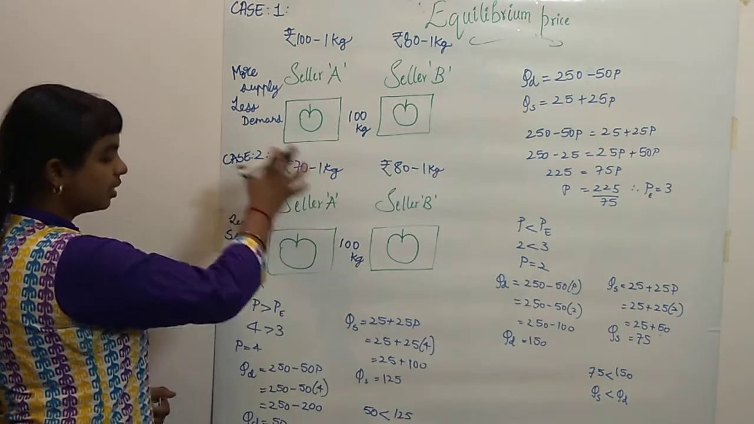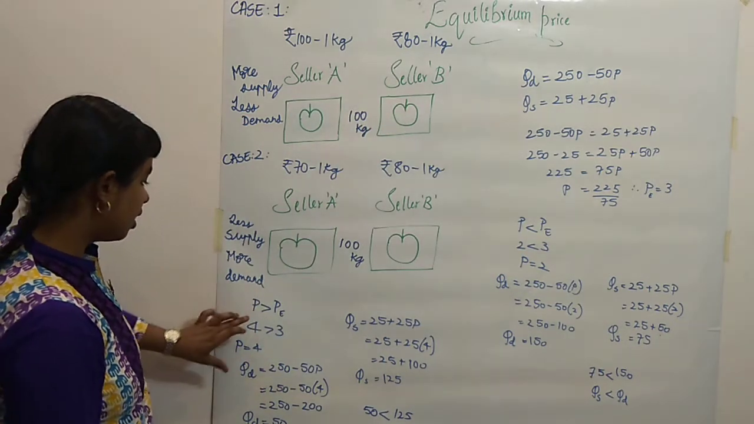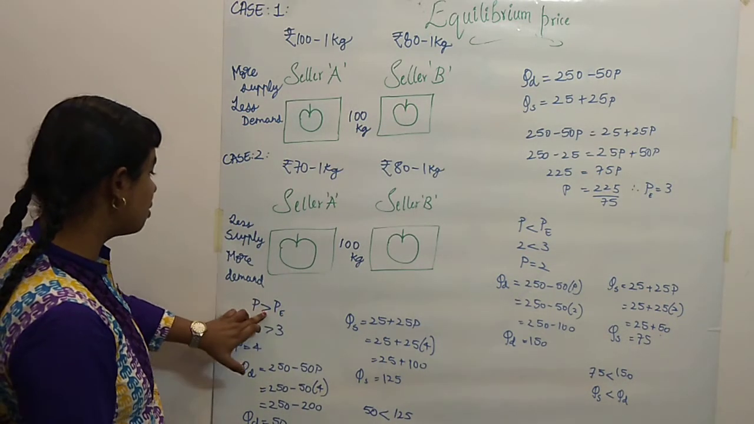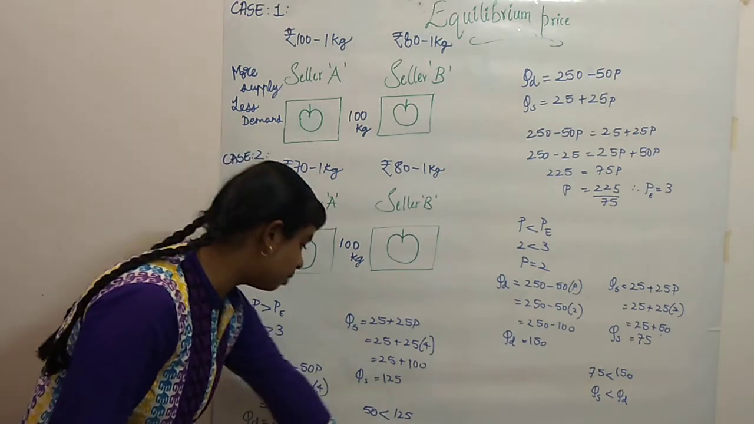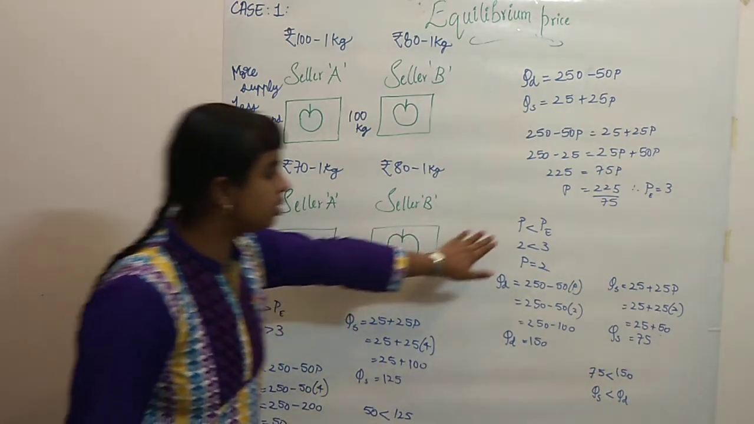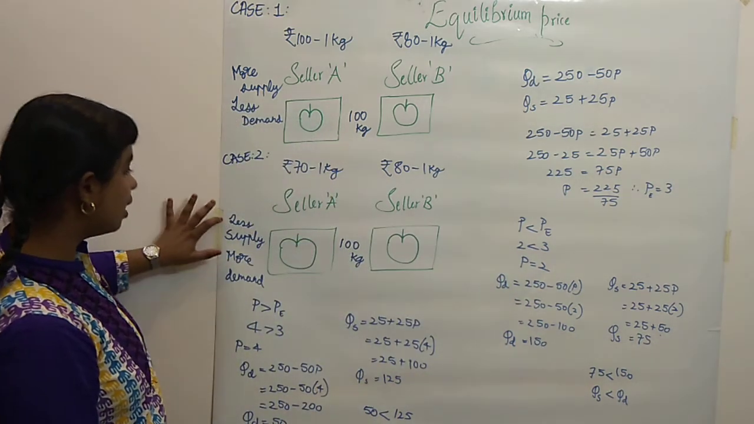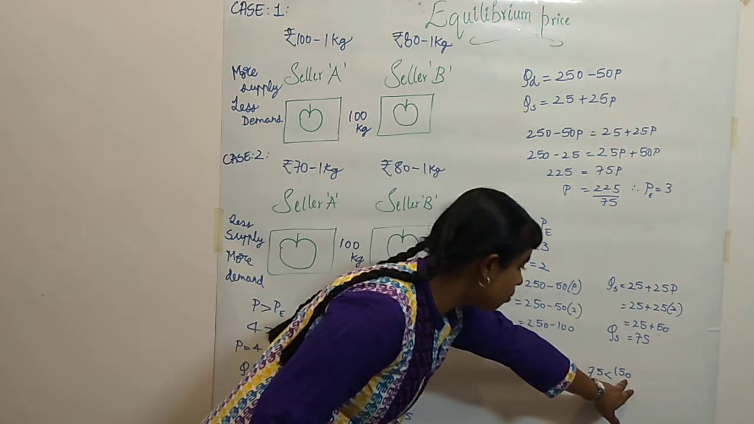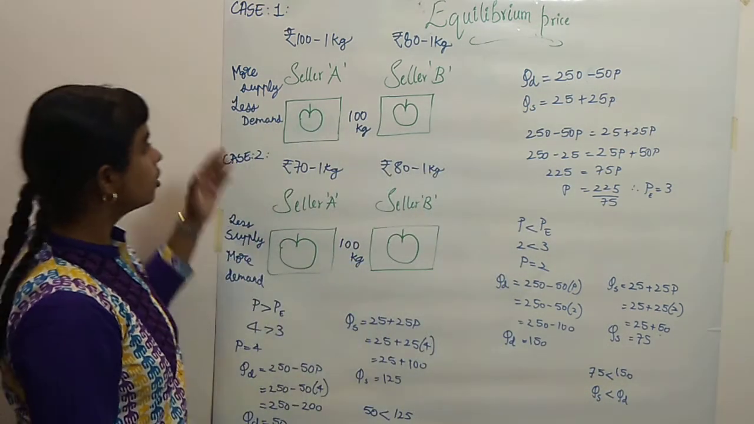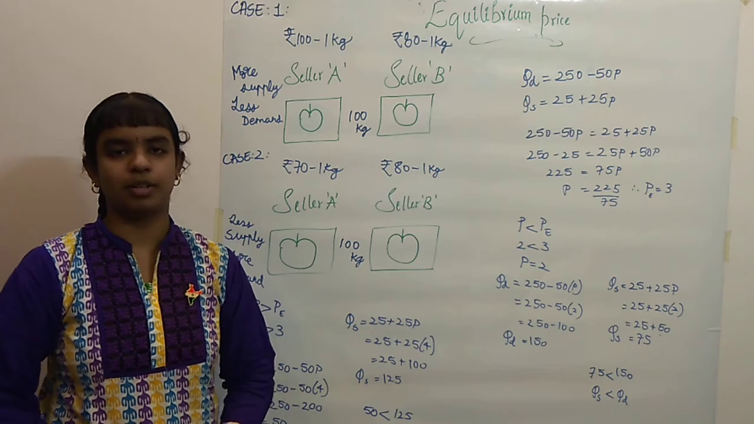Now both these cases we have proved using these two equations. When the price is greater than the equilibrium price, we are getting more supply and less demand. So more supply, less demand. When the price is less than the equilibrium price, we are getting more demand, less supply. See, here we are getting more demand and less supply. So these two are proved. I think you would have understood this equilibrium price properly. Thank you.